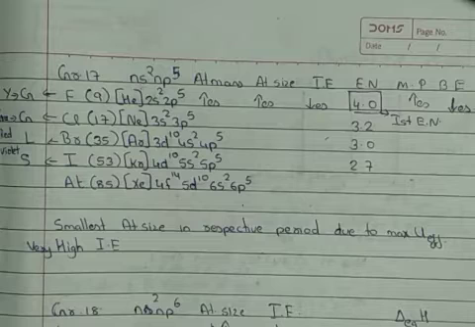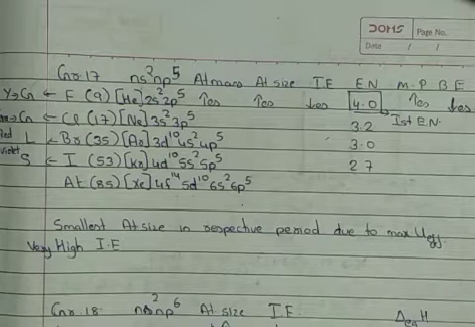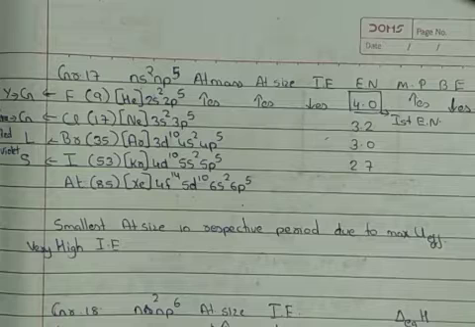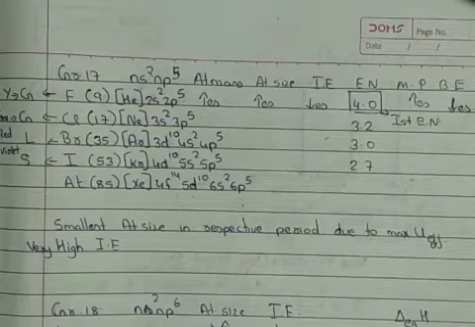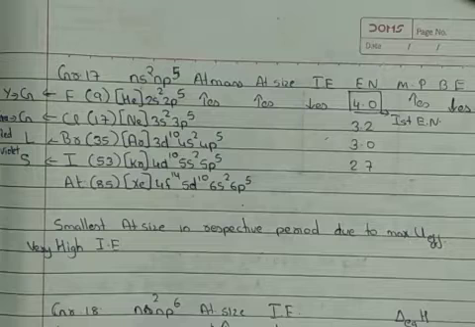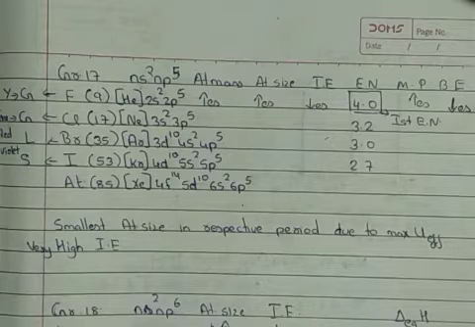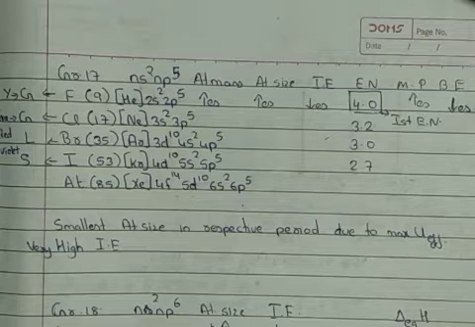So the first member of group 17, that is fluorine, is your first most electronegative element. The second most electronegative element is oxygen, and the third most electronegative element is nitrogen, with their Pauling values as 4.0, 3.5 and 3 respectively.